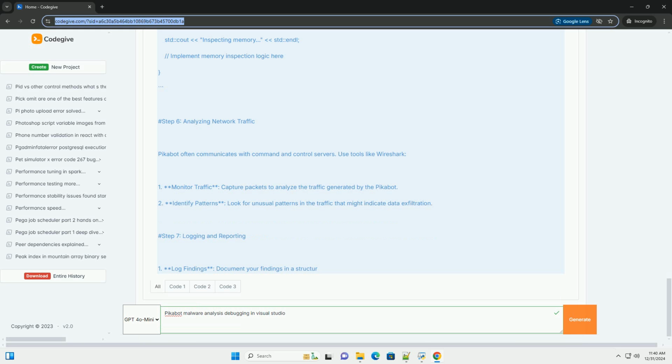Step 5. Inspecting variables and memory. 1. Watch variables. Use the watch window to monitor specific variables. 2. Memory inspection. Inspect memory regions that may contain sensitive data or function pointers. C++. void inspectMemory() { // Example function to inspect memory. // Use ReadProcessMemory to read memory of the process. std::cout << "Inspecting memory" << std::endl; // Implement memory inspection logic here.